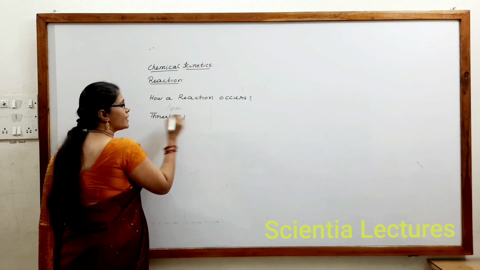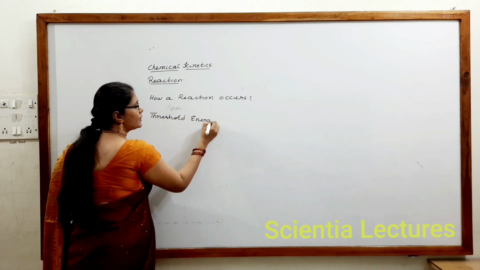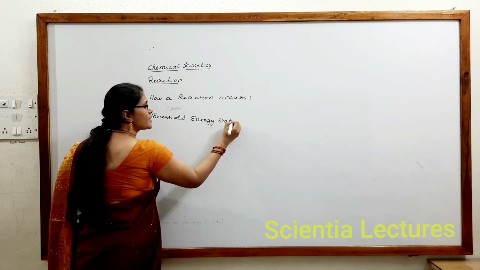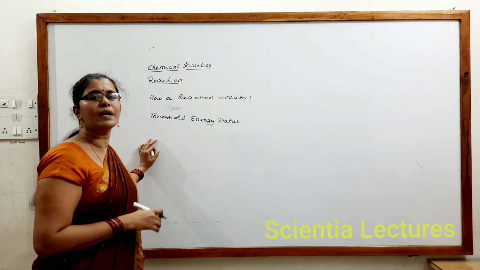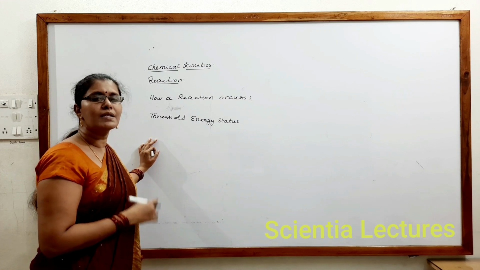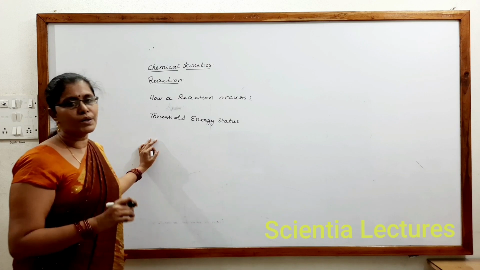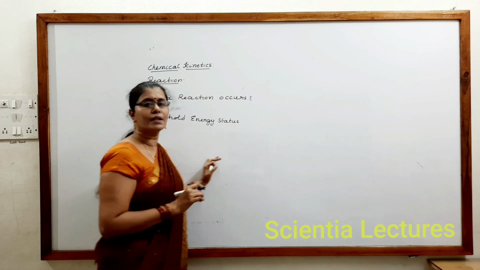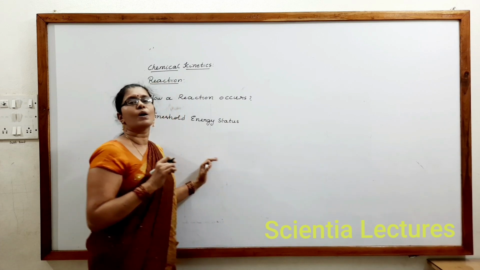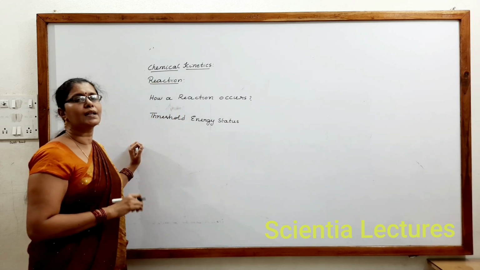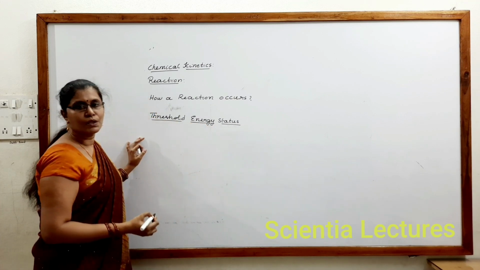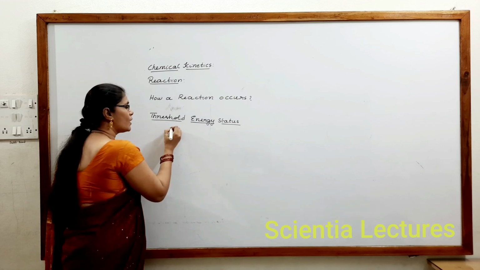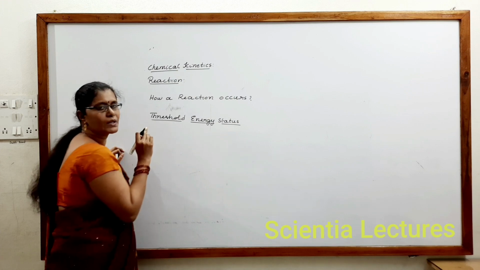This is the highest energy status where the molecules are quite highly unstable and they need to get stabilized by getting converted into products. So we can understand that not all collisions will get converted into products, but only the collisions that occur at threshold energy status. Which implies that only if a reactant molecule reaches threshold energy status will it get converted into products.